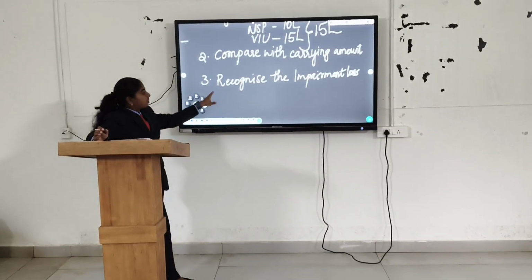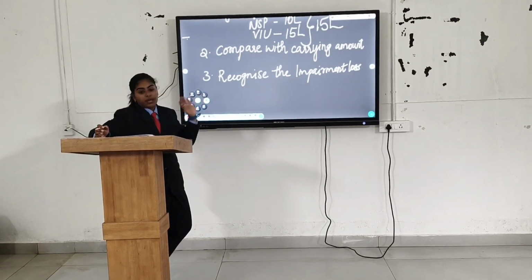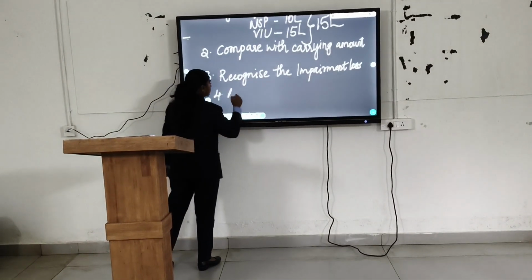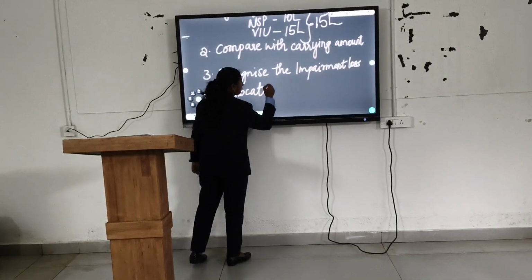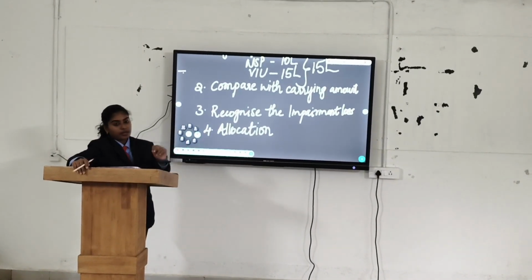So the difference between the carrying amount and the recoverable amount is called the impairment loss. The fourth step is allocation of impairment loss.